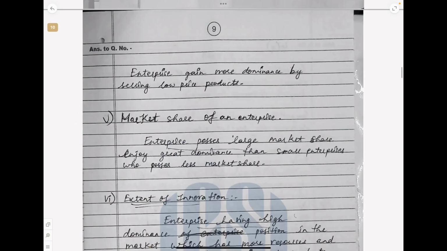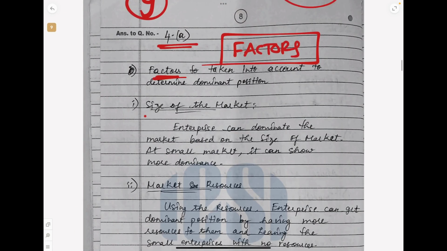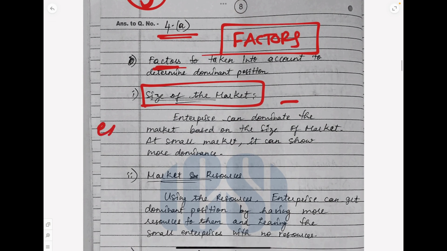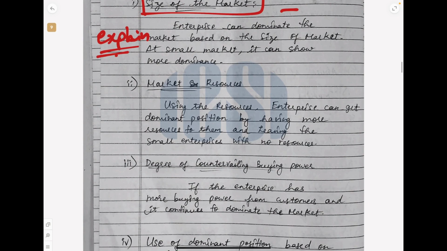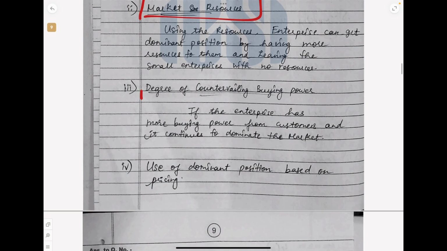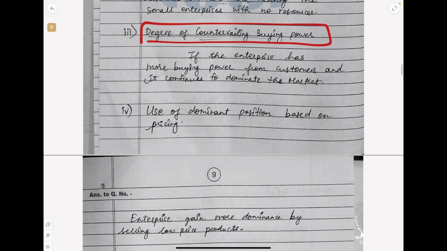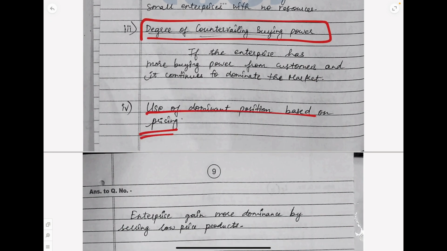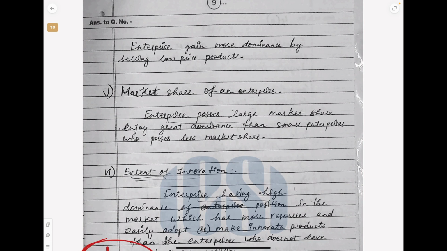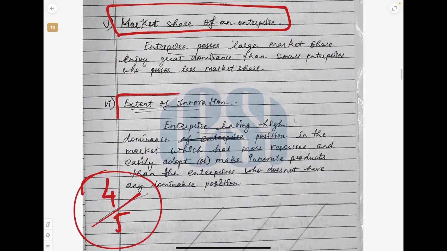So what is nice which the student has done? The point is given, 1 line gap, and the brief explanation. Brief explanation is also given about that point. Size of the market, market resources, degree of countervailing buying power, use of dominant position based on pricing, market share of the enterprise, extent of innovation.